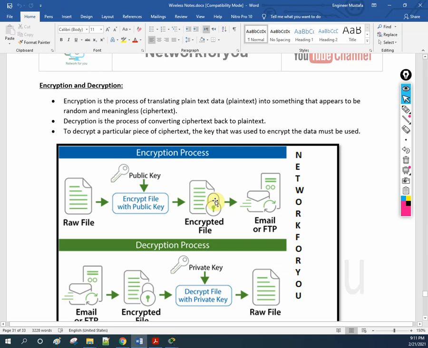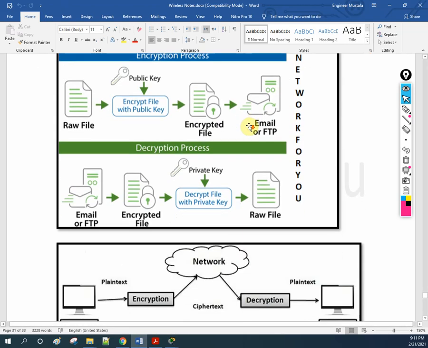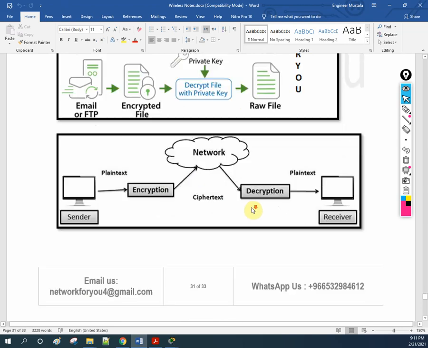MD5 we are going to use, message digest. But we cover that in more detail at the CCNP level. If you go for CCNP Security, we have more detail. But for now just remember, encryption is a process where we encrypt the plain text, so the person who receives it will not understand it; he needs to have some key. He does the same procedure in the opposite way, so he does the decryption and gets the original data. I wrote this text so you will have the idea. By seeing this diagram, you can understand easily.